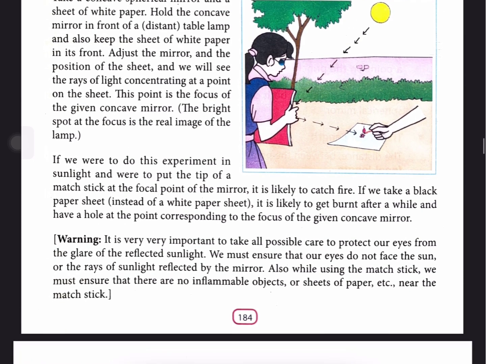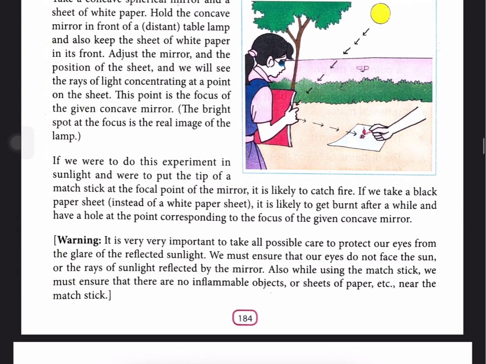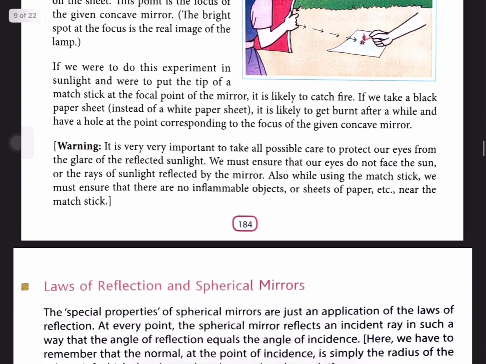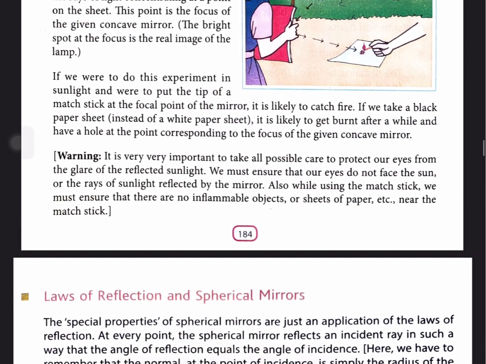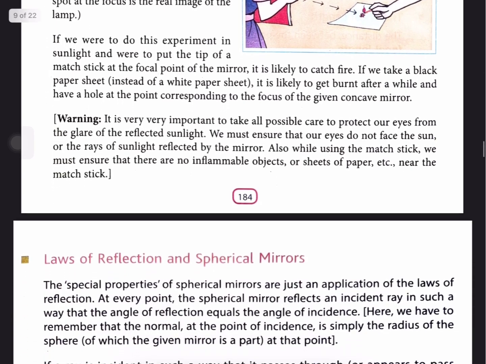Also, while using a matchstick, we must ensure that there are no inflammable objects or sheets of paper etc. near the matchstick. So, it is very important to follow these instructions while we are doing this activity.